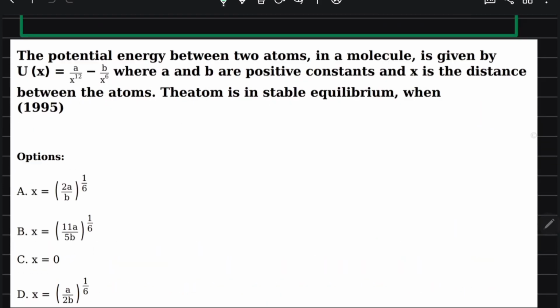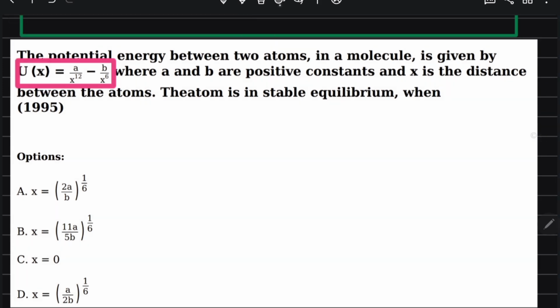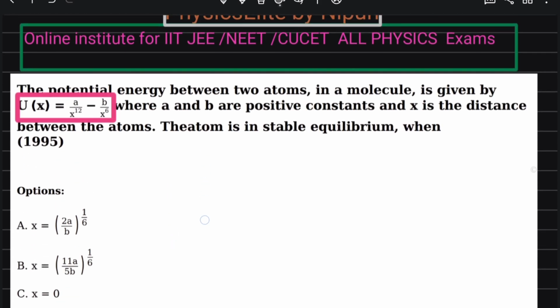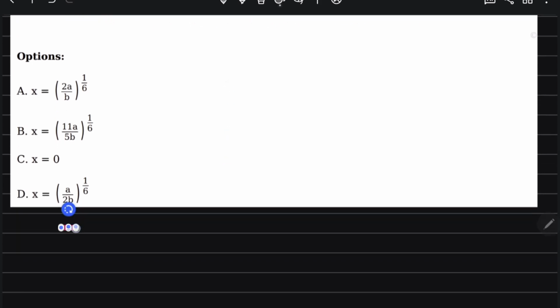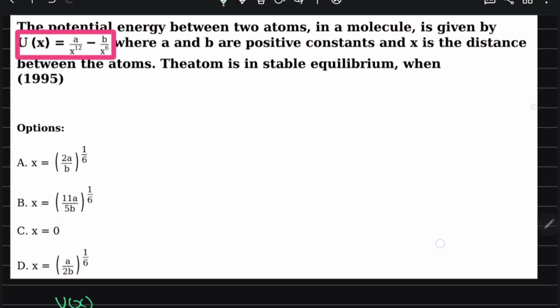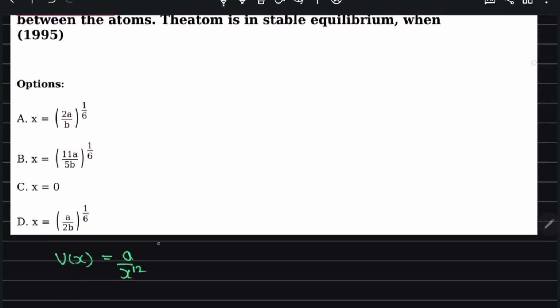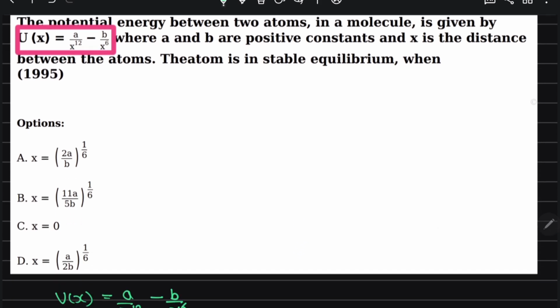So now I proceed to the next question. This is our standard problem. The potential energy between two atoms in a molecule is given by U equals a by x to the power 12 minus b by x to the power 6, where a and b are positive constants and x is the distance between the atoms.